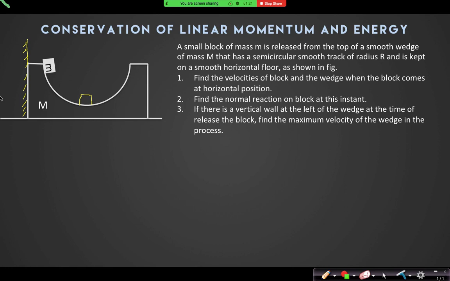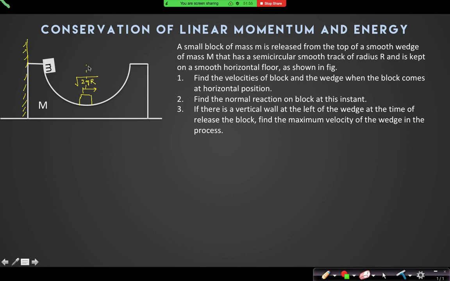So after the block reaches the lowest position, what will happen? The block will move with a velocity root over of 2gr, yes or no? Yes, sir. Because the entire energy is now converted into kinetic energy of the block. Now the block will rise above the surface of the wedge.